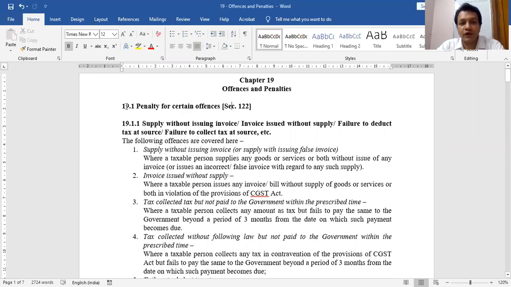Okay, section 122 is the first section of offences and penalties. Section 122 is the only main section. It covers almost all the issues and concerns of offences. And broadly, these are the offences covered. Supply without bill or supply with wrong bill is covered here. Bill issued but supply not done is also an offence covered here. Tax collected from the consumer but not deposited with the government within the time is also an offence.